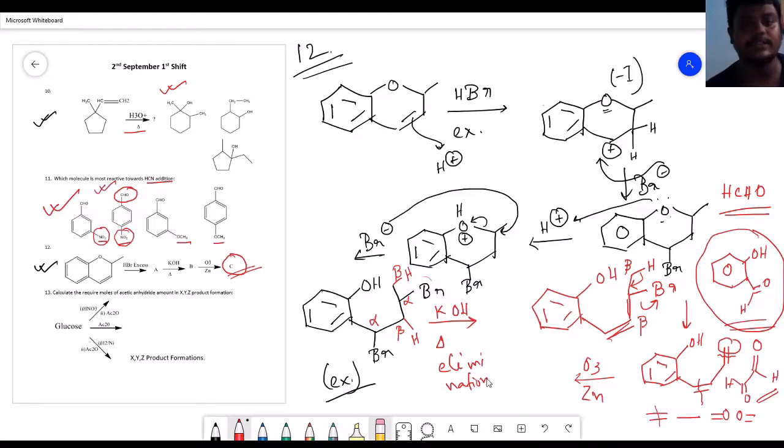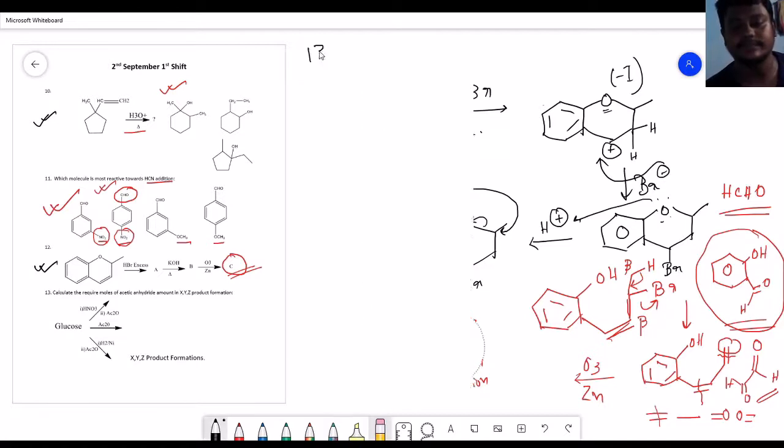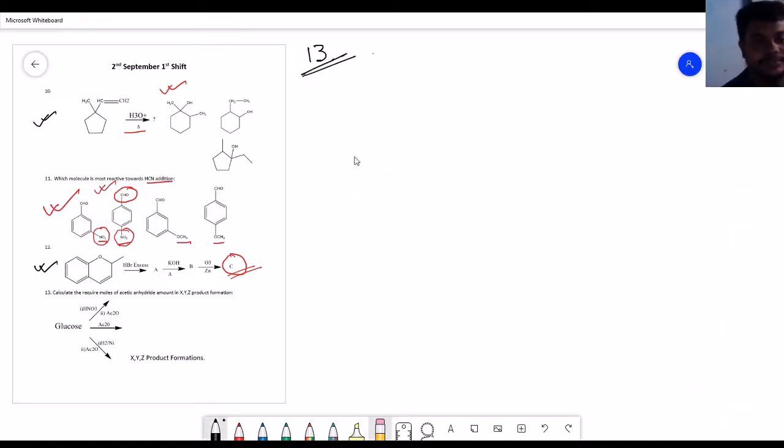Okay, so the last question that you have in today's 2nd September JEE Mains solve. So the last one, that is question number 13. In question number 13, glucose is reacted in 3 separate systems.